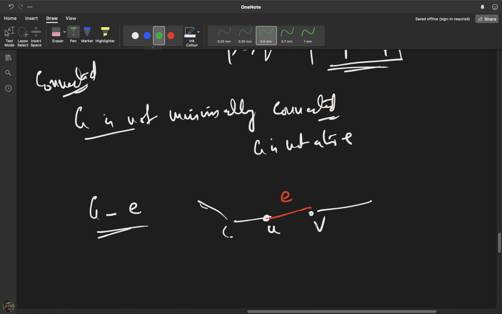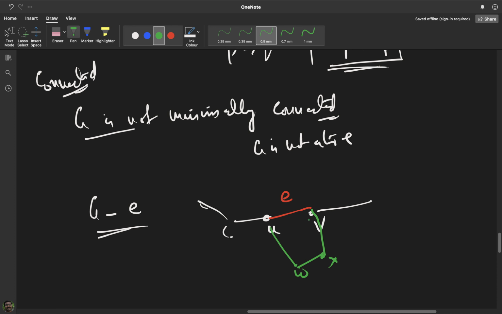That means there is an alternate path from U to V, right? Even if E is gone, the graph will be connected only if there is a path between any two vertices. So even if I delete this E, there is an alternate path from U to V. Suppose that path goes through some other vertex W, maybe X, and reaches back to V. This is why the graph is still connected, because even when I deleted the connection between U and V, it was still connected. That means there is an alternate path from U to V.